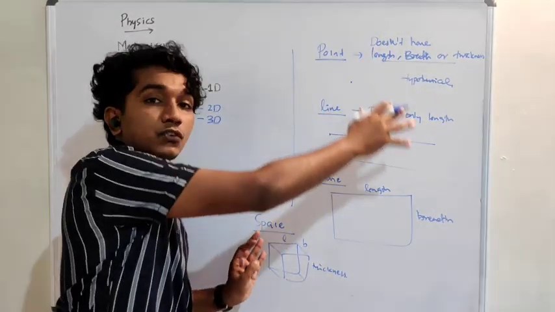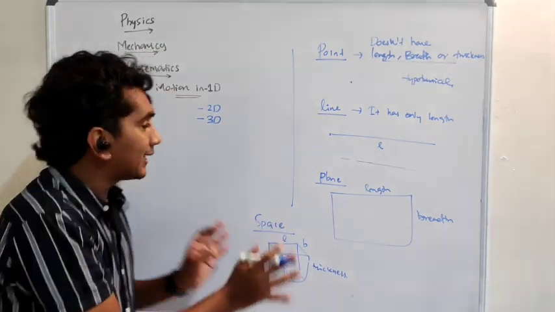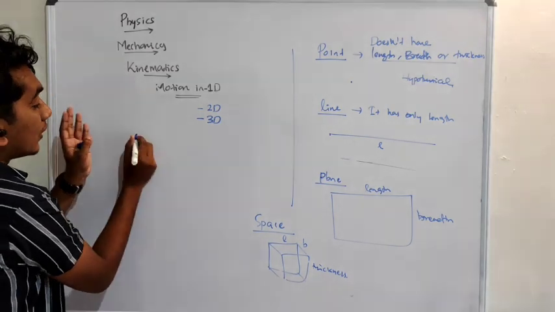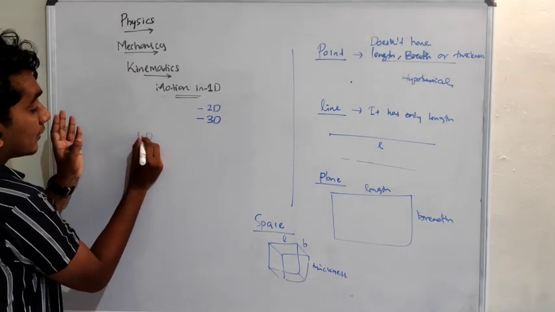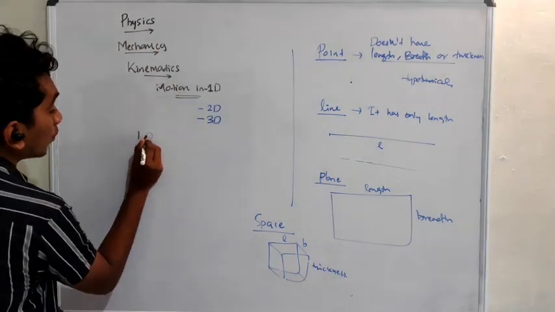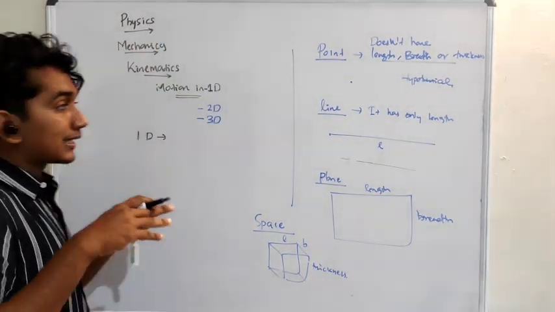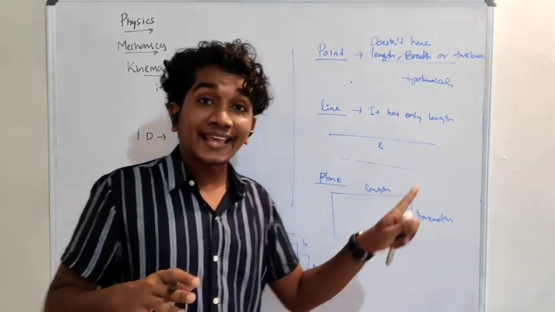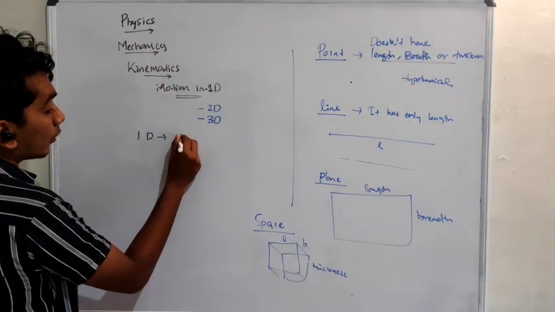If you have got this idea, then it is very easy to understand one dimension, two dimension, and three dimension. What is the meaning of one dimension? 1D means it has only one dimension. What is that dimension? Length.